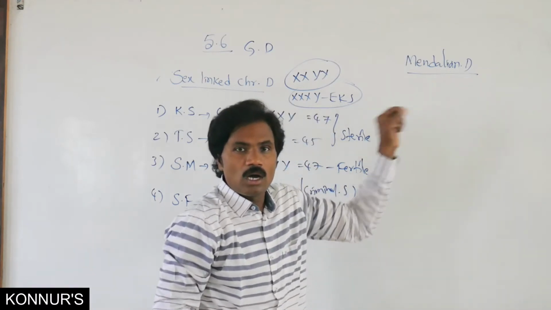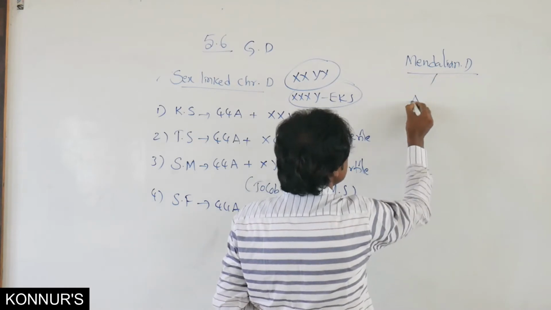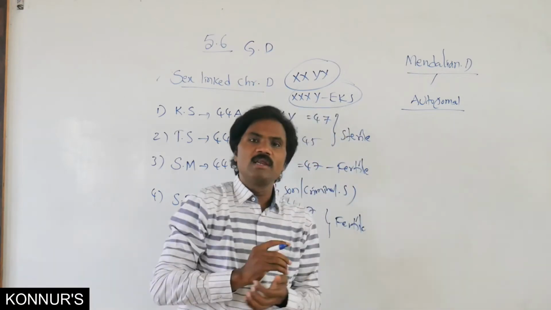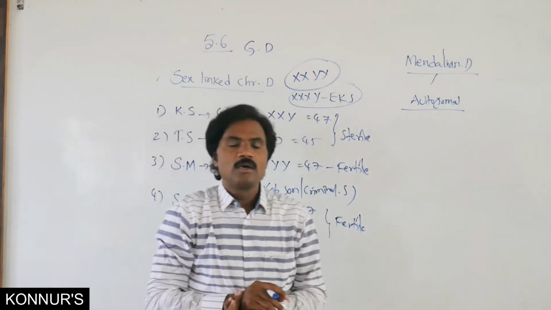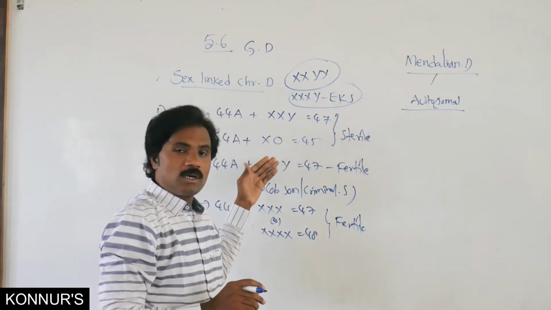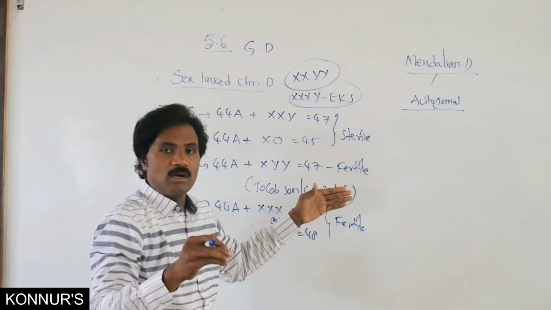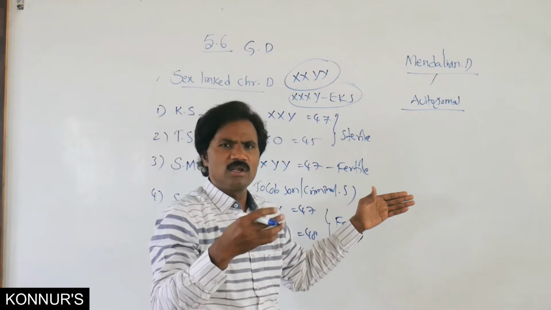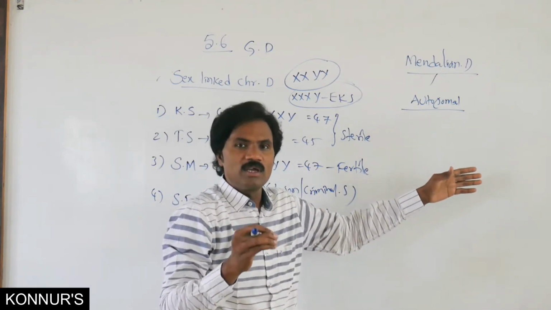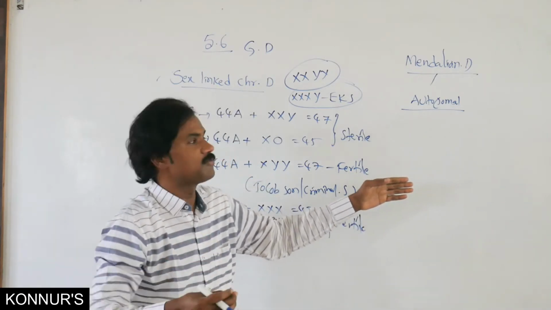In this one, autosomal Mendelian disorders. All these chromosomal disorders, either autosomal or X-linked, normally may not be passed from parents to children. Very rarely there may be a chance. But with Mendelian disorders, there is frequently a chance of transfer from parents to offspring.